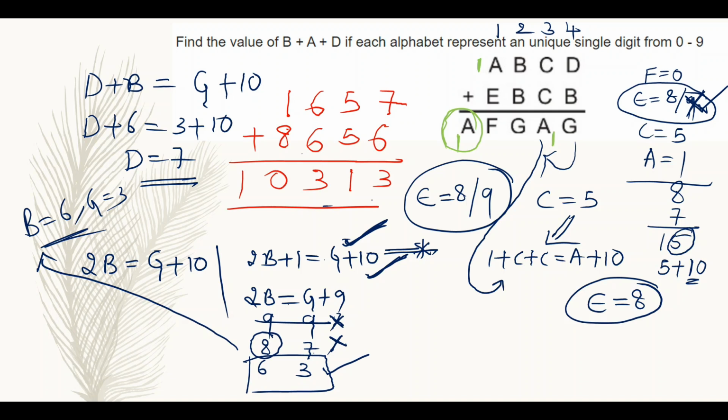So finally, what is the answer? Here it was asked for B plus A plus D. What is B value? B value is 6 and A value is 1 and D value is 7. So for this one the answer is 14.